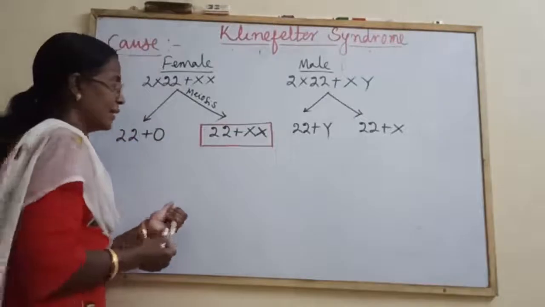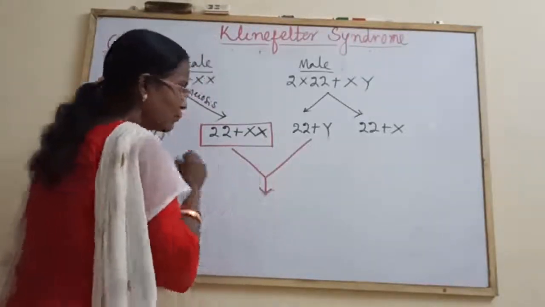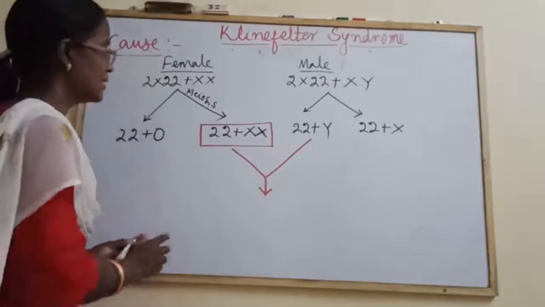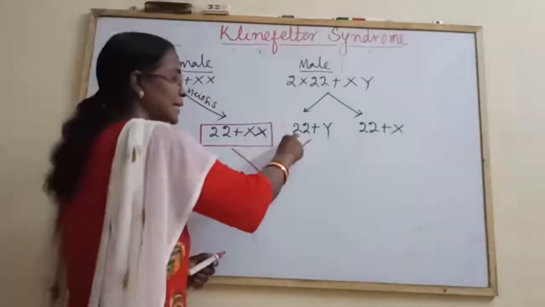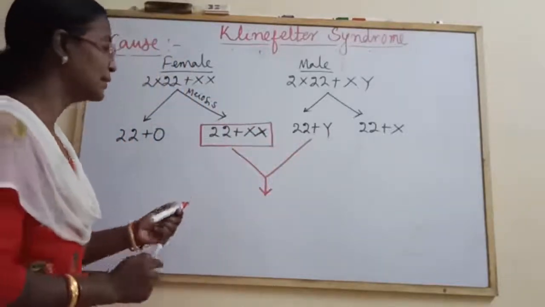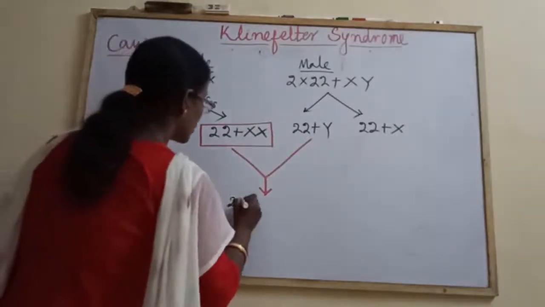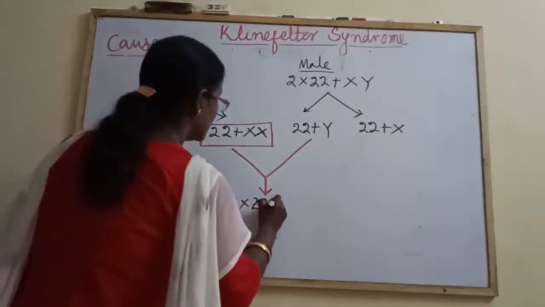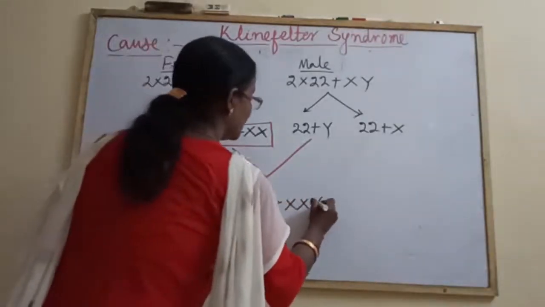When these fuse during fertilization, the egg containing two X chromosomes and the sperm containing a normal Y chromosome give autosomes 44 plus XXY.